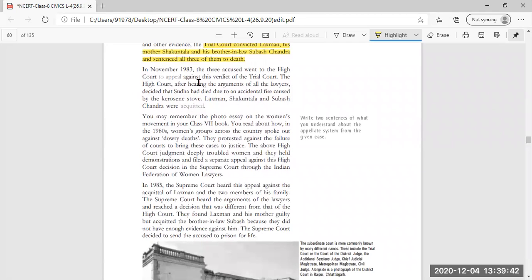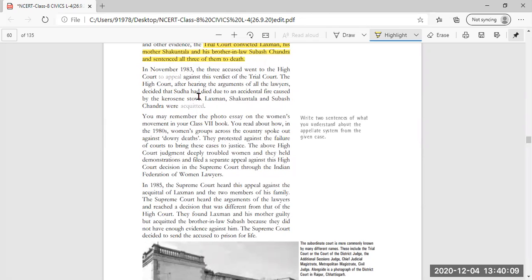Then in November 1983, the three accused went to the High Court. These three, Lakshman, Shakuntala, and Subhash Chandra, went to the High Court to appeal against the verdict. To appeal against the verdict means to appeal against the judgment given by the trial court. Verdict means the judgment given by the trial court.